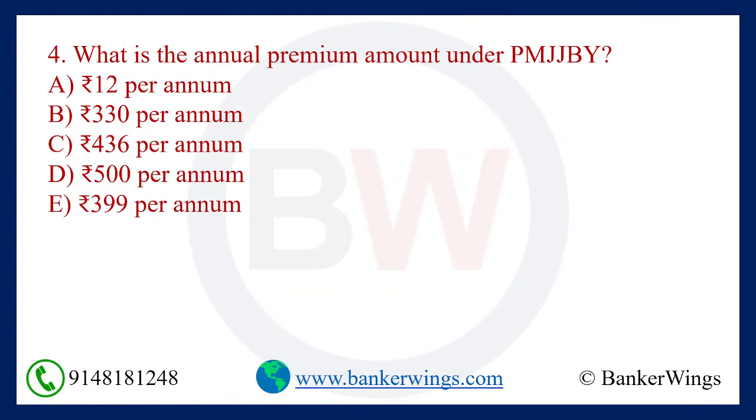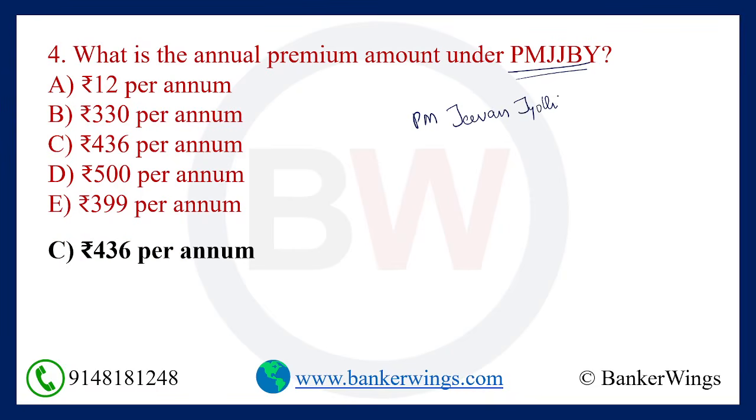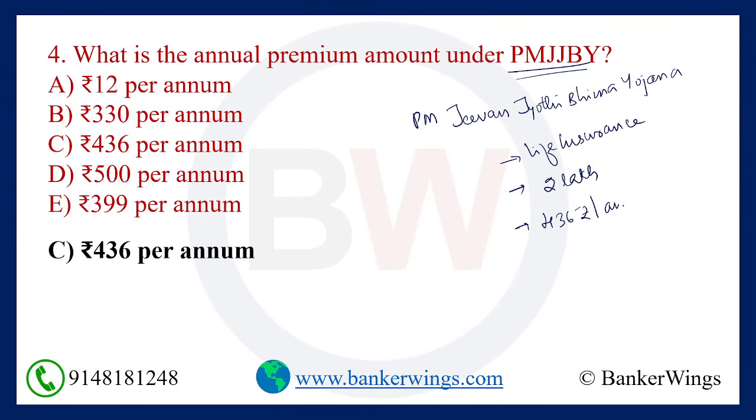Next question, what is the annual premium under PMJJBY? It is 436. What is the full form? Pradhan Mantri Jeevan Jyoti Bima Yojana. What kind of insurance is it? It is life insurance. If a person dies, what is the sum assured? 2 lakh rupees. The premium is 436 rupees per annum.